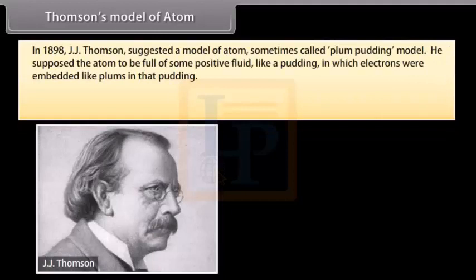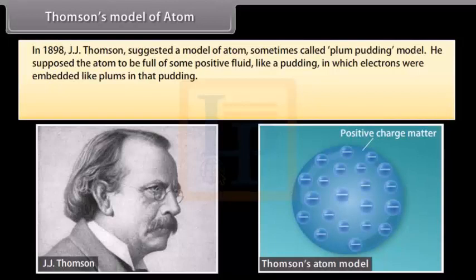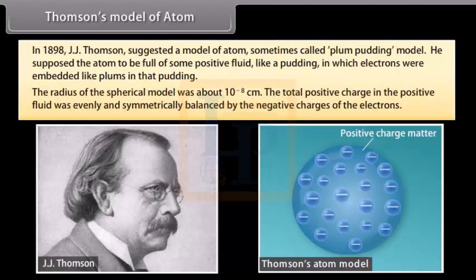Thomson's model of atom. In 1898, J.J. Thomson suggested a model of atom, sometimes called the plum pudding model. He supposed the atom to be full of some positive fluid, like a pudding, in which electrons were embedded like plums in that pudding. The radius of this spherical model was about 10^-8 centimeter. The total positive charge in the positive fluid was evenly and symmetrically balanced by the negative charges of the electrons. But this model was discarded because it failed to satisfy the result of the experiments performed by Rutherford.